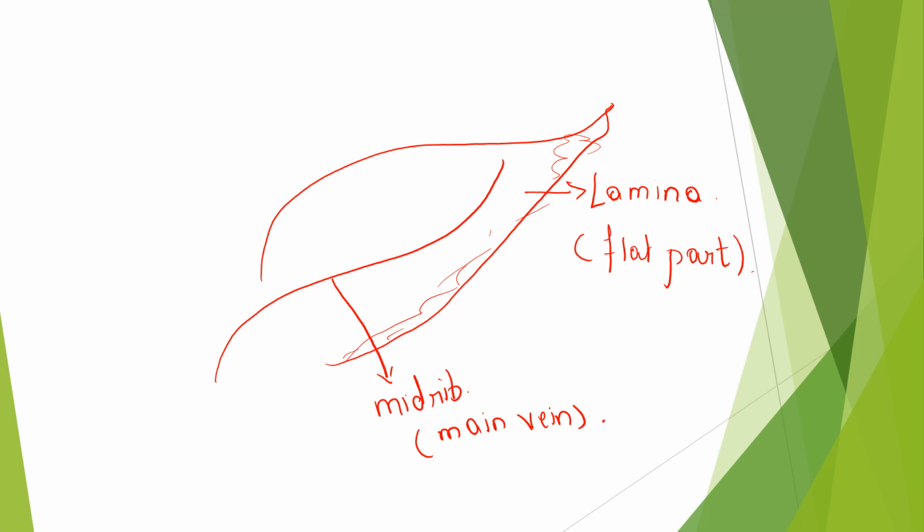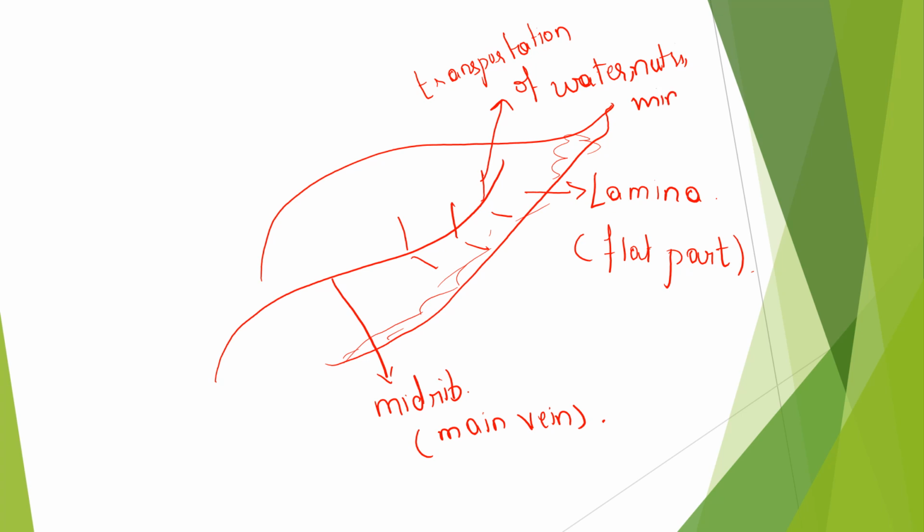Okay, and attached to this midrib are the small veins. These branch off from the main vein and they help in transportation of minerals, water and other nutrients from and off the leaf. So transportation of what? Water, nutrients and minerals. Okay.